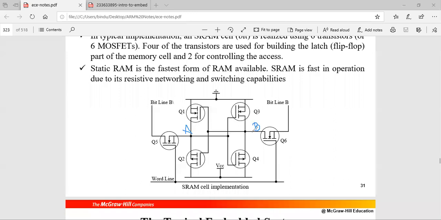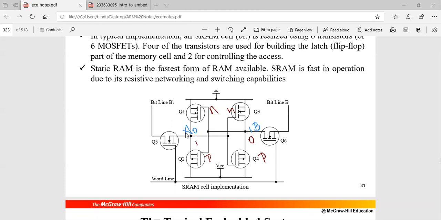This is 0 and this is 1, and I have to write 1 and 0 here. This is NMOS, this is also NMOS, this is your PMOS transistor and this is also a PMOS transistor. We will access the data through bit lines.